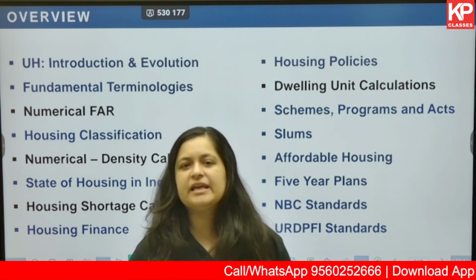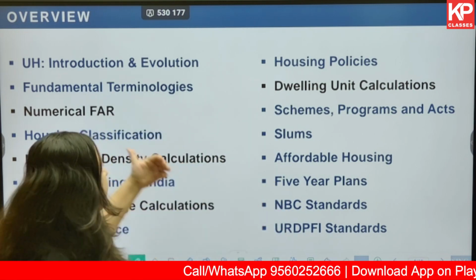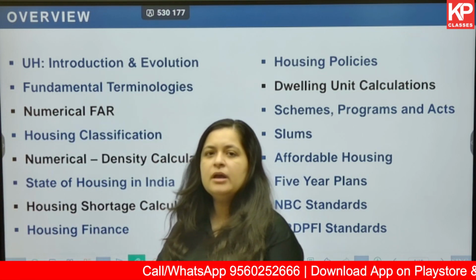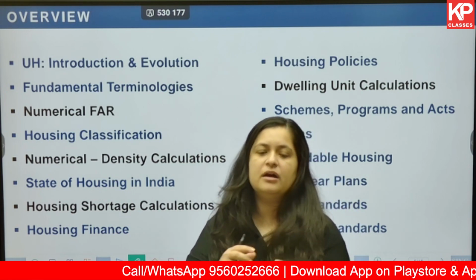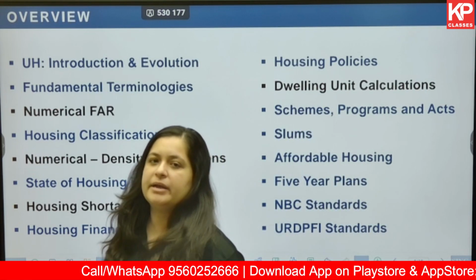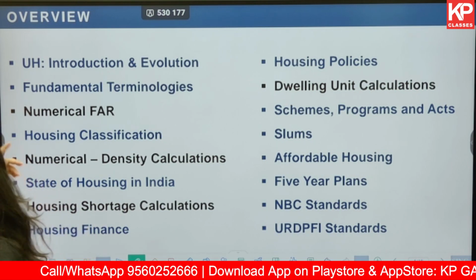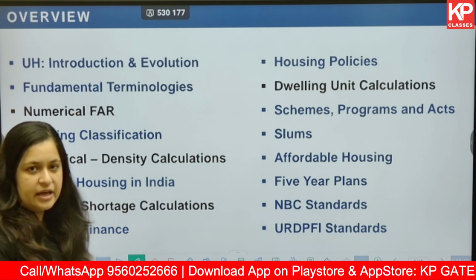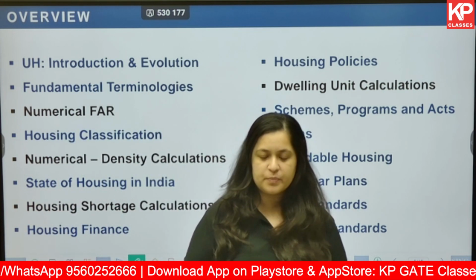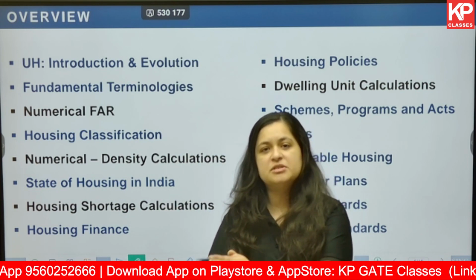For our easy understanding and so that there is a flow in our entire course, we have created these kinds of subsections for the housing topic. We won't be going by how and where a topic has been mentioned in your GATE syllabus. This gives us a better flow and understanding. I'll briefly explain what we'll be covering. First, urban housing introduction and evolution. What is the relevance of housing? Why do we study housing in the first place? What is its relevance with respect to architecture, and what is its relevance with respect to planning?